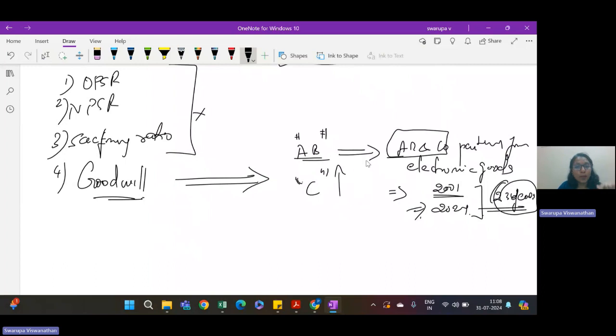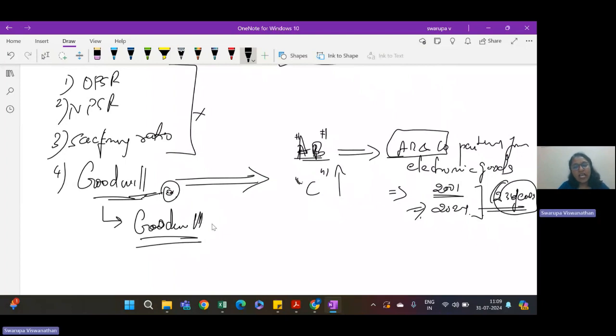So he has to compensate A and B in their sacrificing ratio a certain value called goodwill. So that is where we have to compute goodwill. There are different methods to compute goodwill, which we will take up separately in a different class.